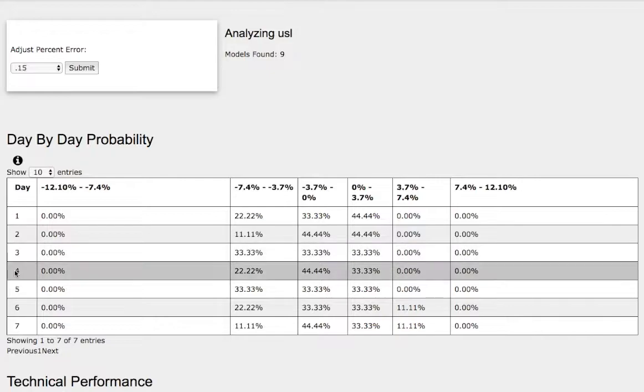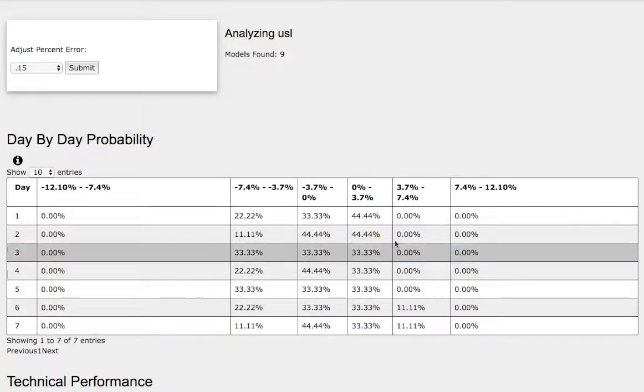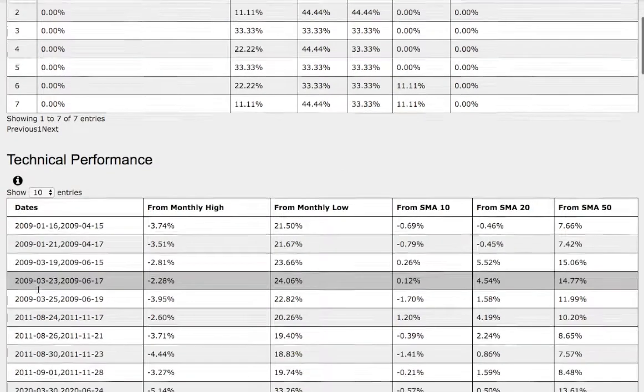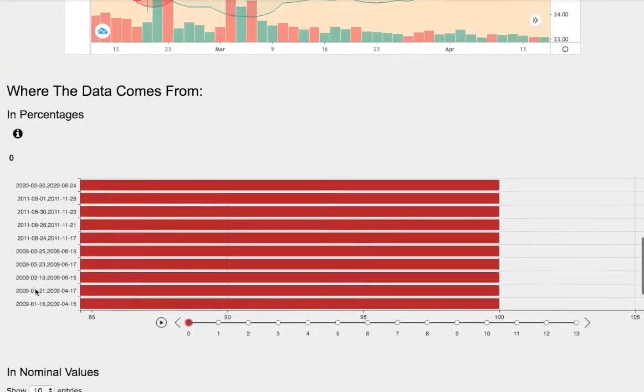So as we progress to the 7th day, we have a 33% chance for WTI crude oil to climb between 0 to 3.7%. And to the extreme case to the upside, we have 11% between 3.7% to 7.4%. And to the downside, we have a 44% chance for WTI crude oil to fall between 0 to negative 3.7%. And to the extreme case to the downside, we have 11% chance for WTI crude oil to fall between negative 3.7% to negative 7.4%.